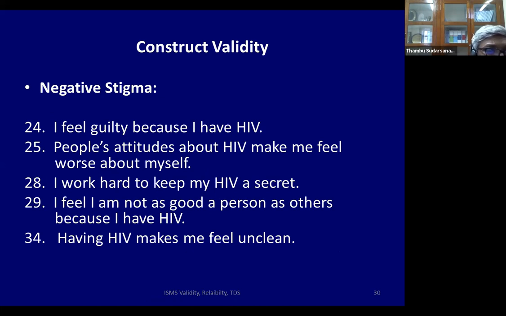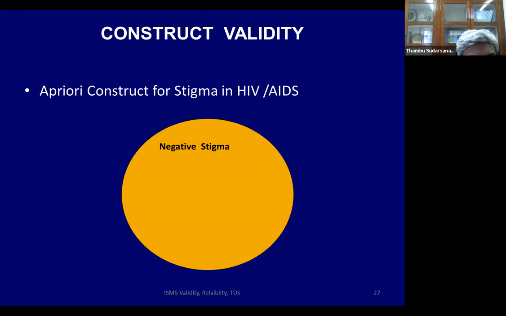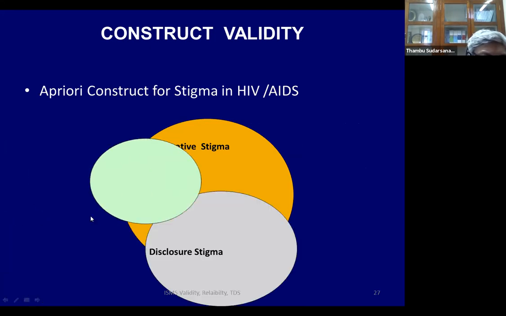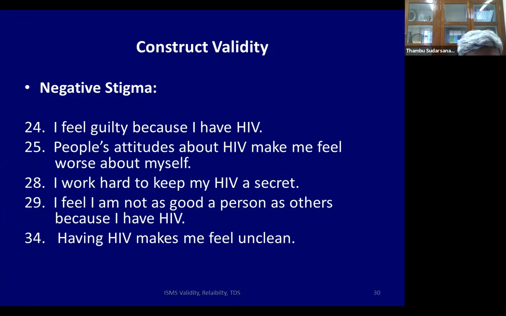I feel guilty. People's attitude makes me feel worse. I have to work hard to keep it a secret. I feel I'm not a good person because I have HIV. HIV makes me feel unclean. These are negative emotions about one's own self. So you see how the correct construct, sorry, I'm jumping back. Poor construct means you left out some of those ideas, whereas a good construct has clear definitions. This is also called factorial validity or construct validity. Now, obviously, when you're planning a questionnaire, if you're going to look at the validity, it is good to have a social scientist involved in this, and they will help you to make this questionnaire properly valid.